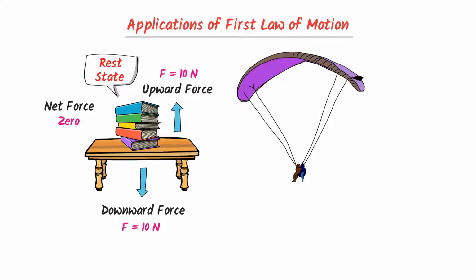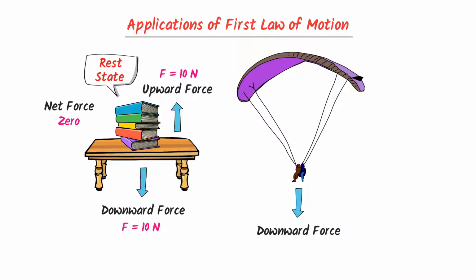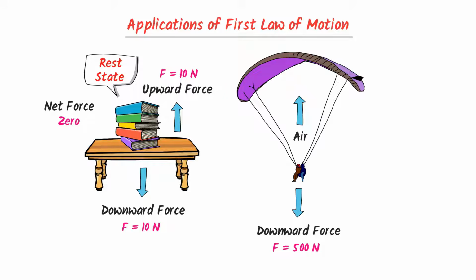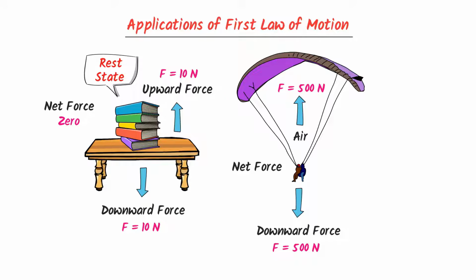Secondly, consider the jumping of a paratrooper. We know that this person is experiencing the downward force of the earth. Let the downward force on this person be 500 Newton. Also we know that at the same time, the air resistance is pulling this person in the upward direction. Let this upward force also be 500 Newton. Now let me ask you, what about the net force? Well, the net force is 0 Newton.